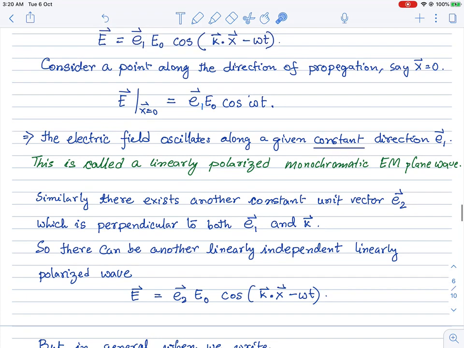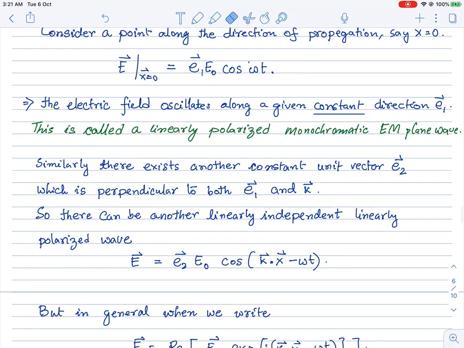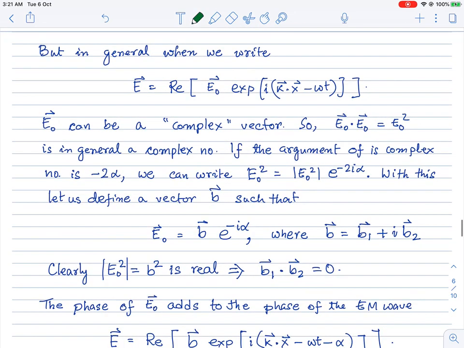That's the main reason why there are two linearly independent polarization directions possible here. These two mutually orthogonal vectors I'm referring to as E1 and E2. I'm also assuming that E1 and E2 are mutually orthogonal.